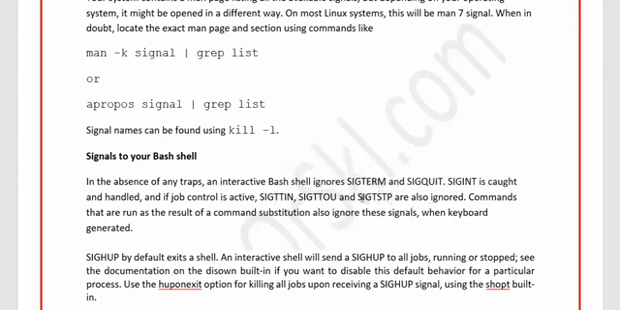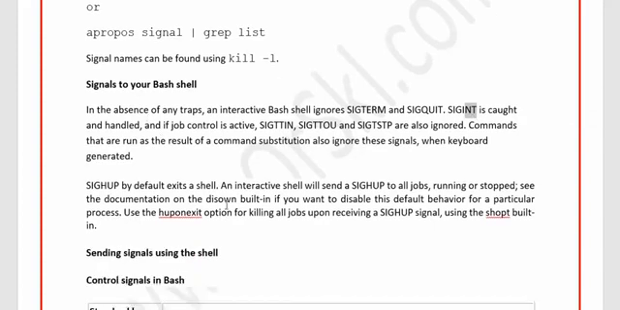What does that mean? As I tell you, whenever your shell script is running in the background, you definitely cannot quit out of the terminal. And when the shell script is active, it can actually accept your Control C. So whenever the script is active, if you press Control C, it will quit the script, right? That's what this statement means. And commands that are run as the result of command substitution also ignore these signals when keyboard generated. That means whenever you press Control C from the keyboard, the signal called INT is passed to the kernel and it is terminated.